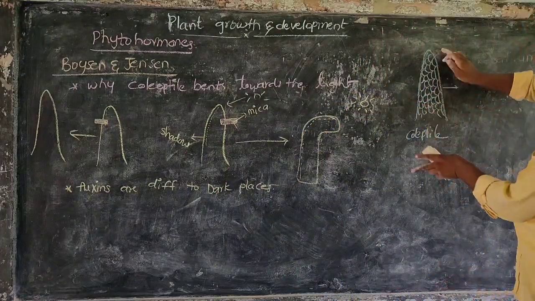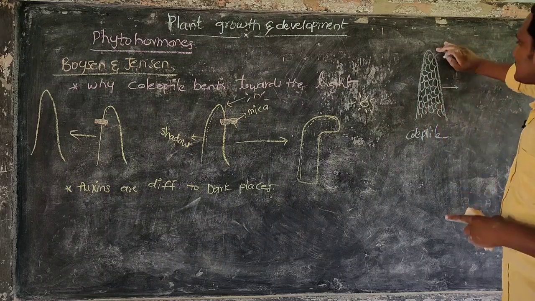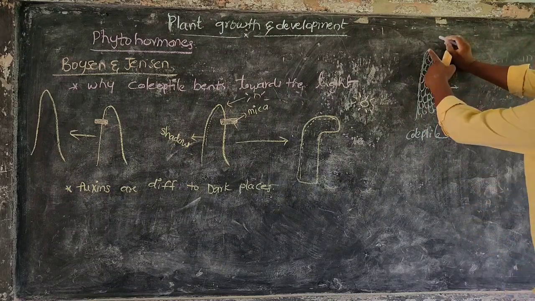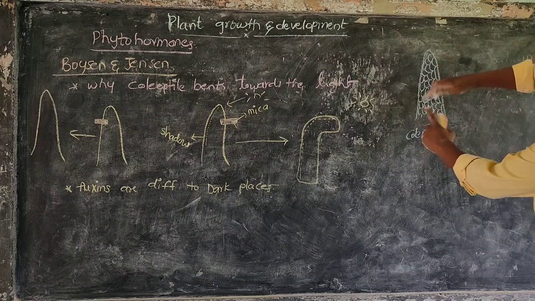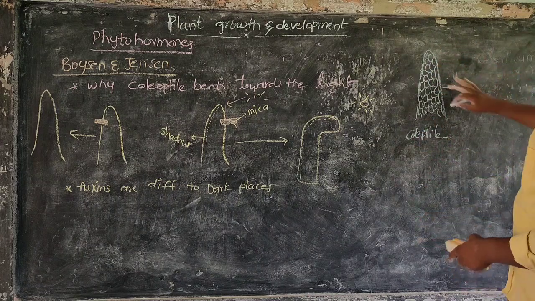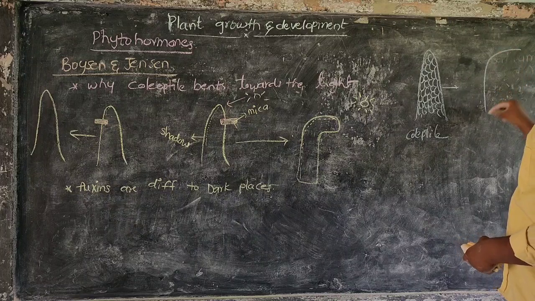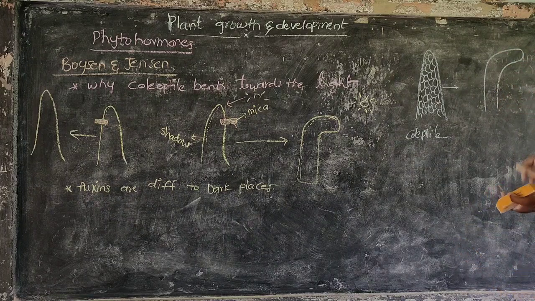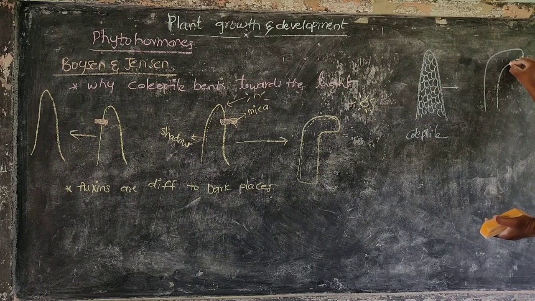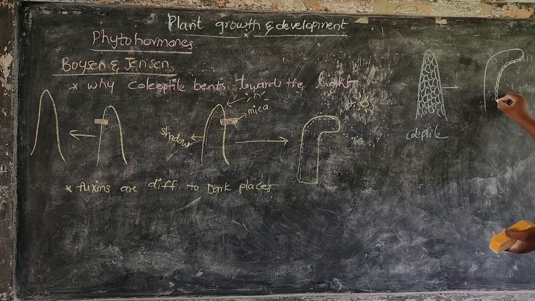When these auxins travel from the shoot tip to this shadow region, the cells of this region are elongated. This shows bending. How? The cells at the light region are normal.